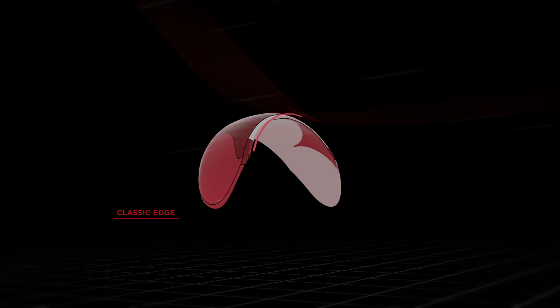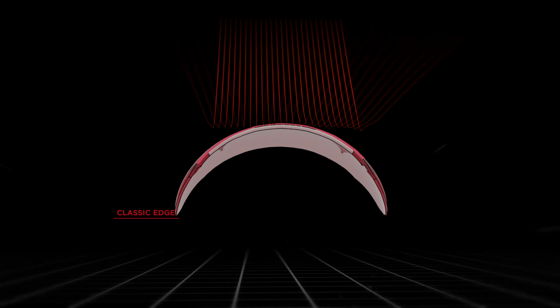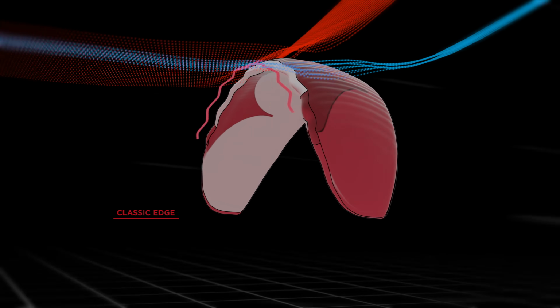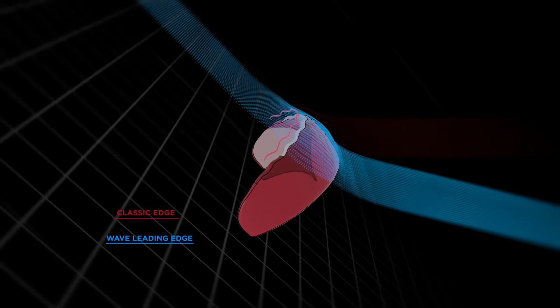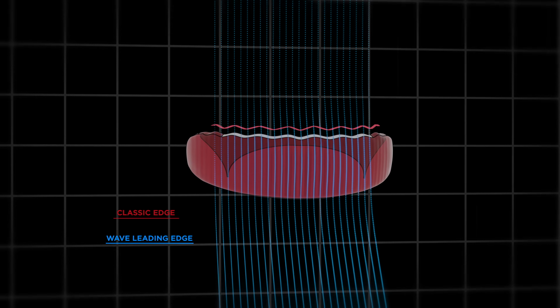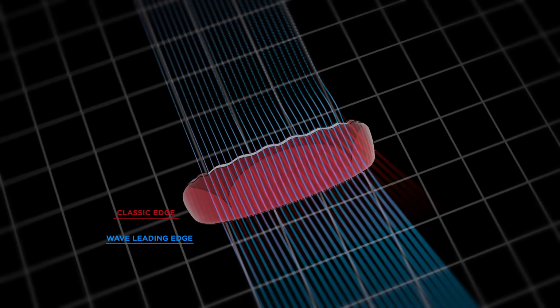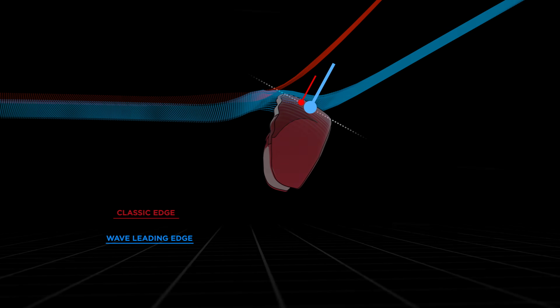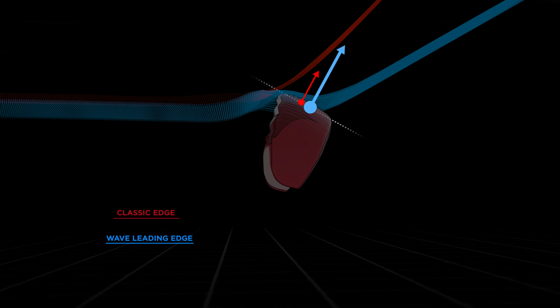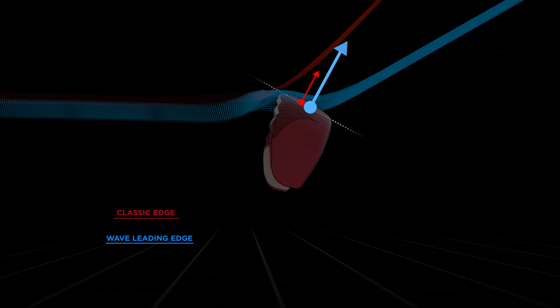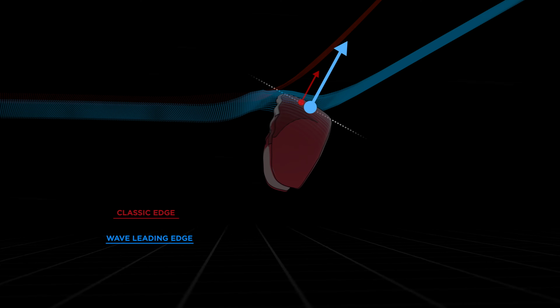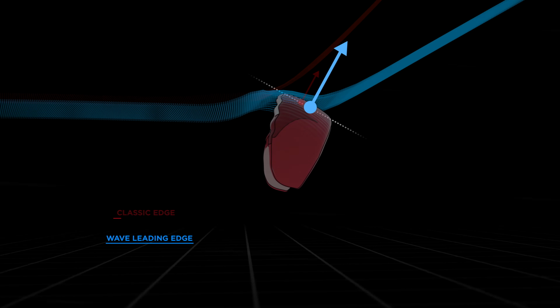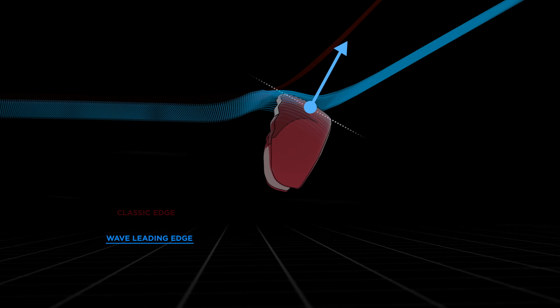Okay? And if you apply tubercles at the leading edge of the paraglider wing, then the pressure on the upper surface can remain small even at high angle of attack. So the pressure difference between the upper and lower surface can remain large, and it will make the lift force generated by the paraglider wing remain large. Okay? So that's how tubercles at the leading edge of the paraglider wing work.